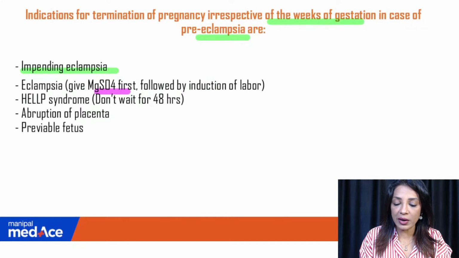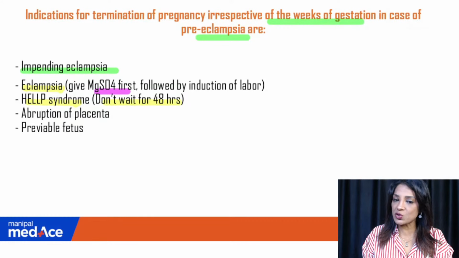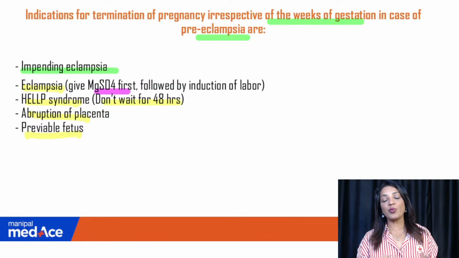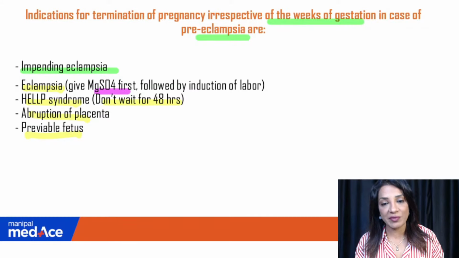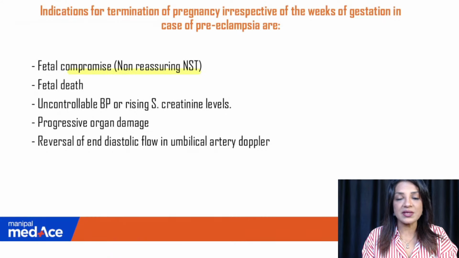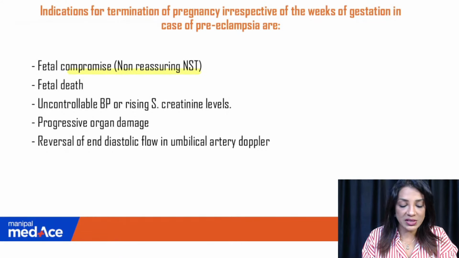The other indications where we terminate without waiting for gestation are HELLP syndrome. So eclampsia has happened, HELLP syndrome has happened, so don't wait for 48 hours. Abruptio has happened, obviously you have to simply deliver the baby, otherwise the baby will die. Pre-viable fetus: what is the point of putting the patient at risk if the baby is not going to survive anyway? Then you just have to throw out the defective placenta. Fetal compromise: the NST is telling you that the baby is about to die, the baby is not well, then why will you wait? Fetal death, the baby is already dead. Uncontrollable blood pressure, rising serum creatinine, again end organ damage, progressive organ damage, reversal of EDF in umbilical artery Doppler.